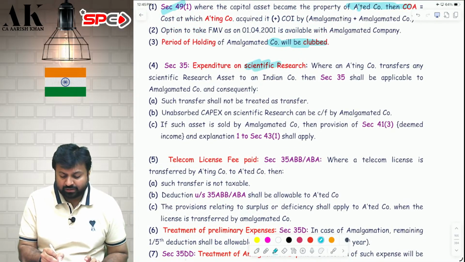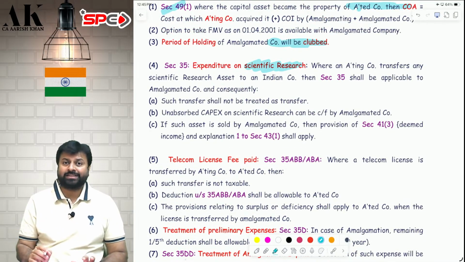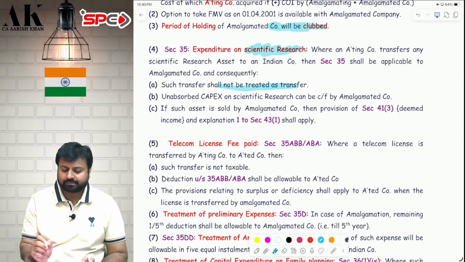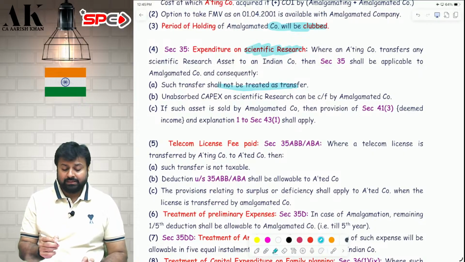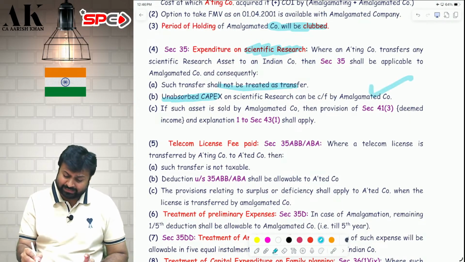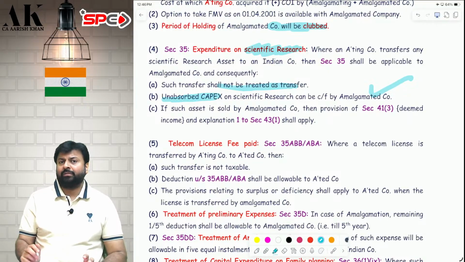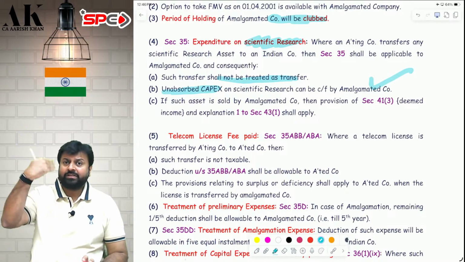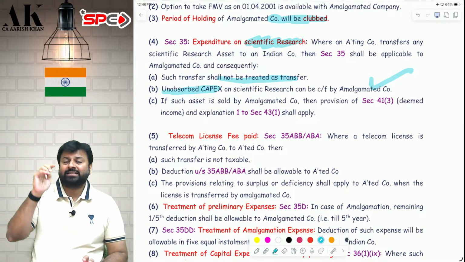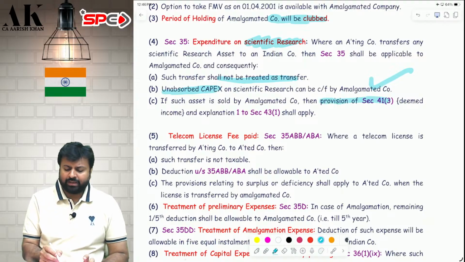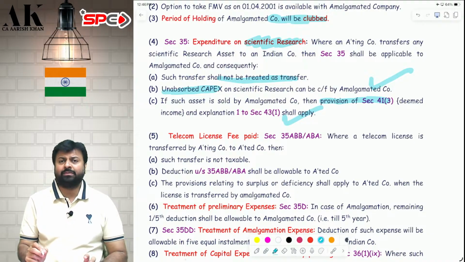Like expenditure on scientific research. If you have purchased a scientific research asset and you are transferring that in amalgamation, is that also exempt? Yes, that is also exempt. Then, if there is unabsorbed capital expenditure of scientific research, which is treated like UID, can that also be carried forward by the amalgamated company? Yes, that can also be carried forward. It is allowed. Then, if the amalgamated company sells the asset which was transferred, they also have to bear the brunt of deemed income under 41(1), 41(3), etc.